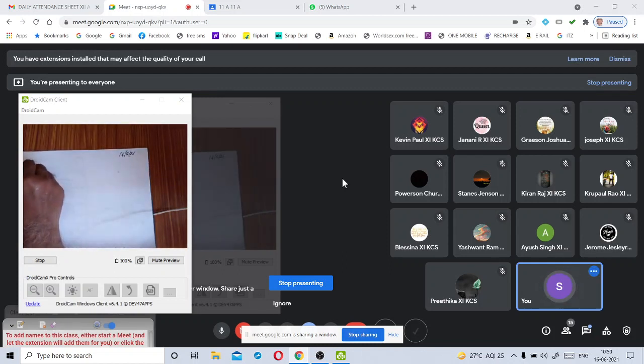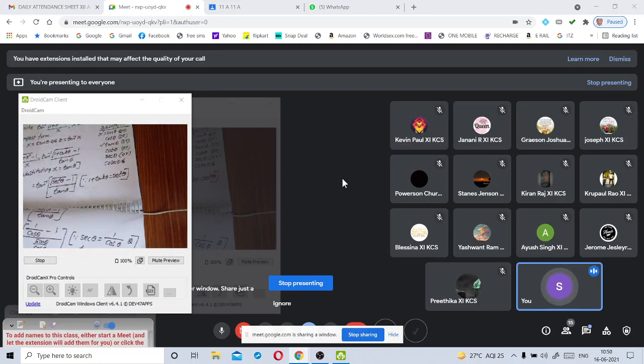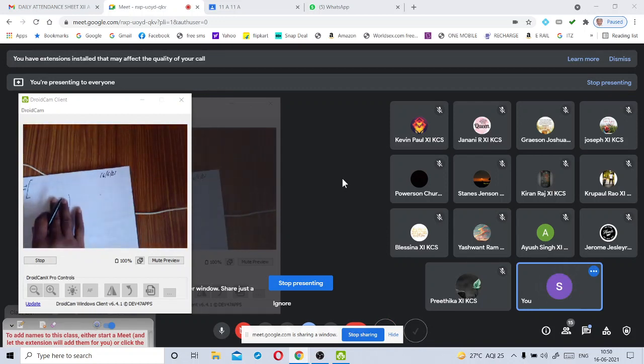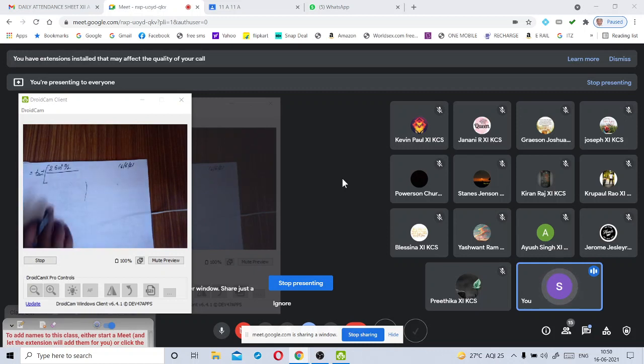That is equal to tan inverse of. 1 minus cos theta can be written as 2 sin square theta by 2. These are half angle formulas.